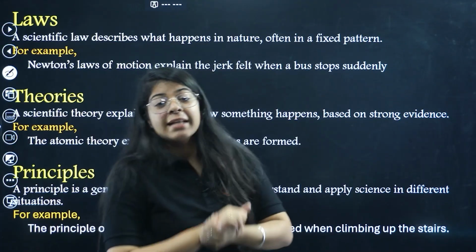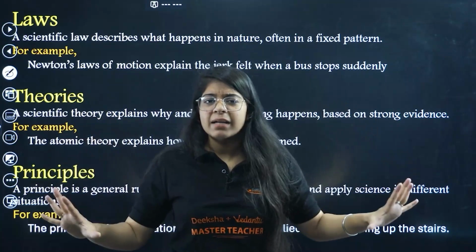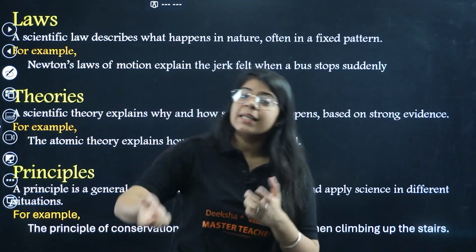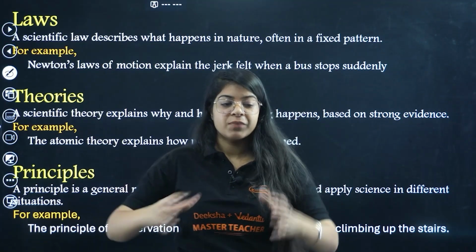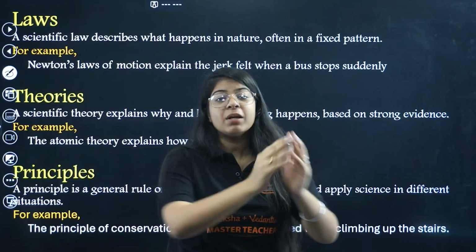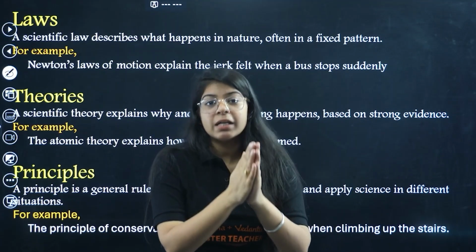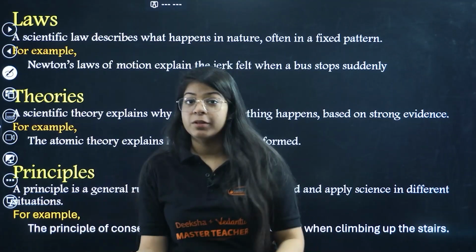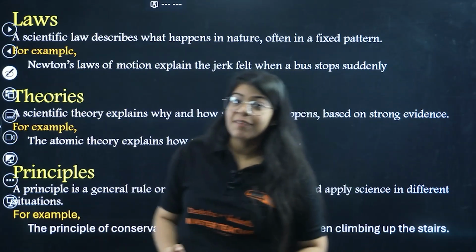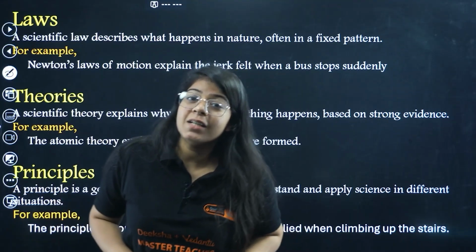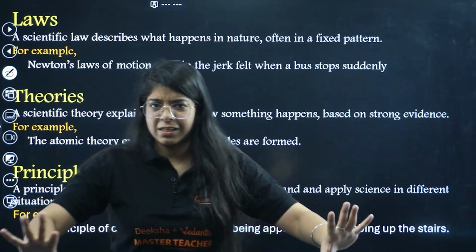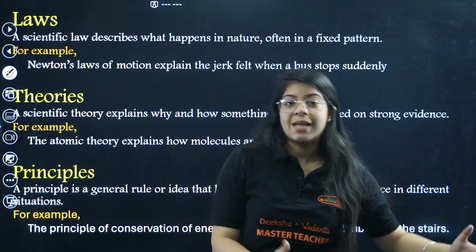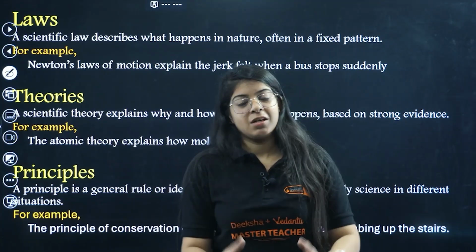Laws are true in every manner, everywhere on this earth, around this space. And if it is not true, then some conditions will be mentioned. If the temperature is 100 degrees Celsius, the water will boil. Now this might be true on earth but may not be true on the moon. So they will define that water will boil at 100 degrees Celsius on earth, with whatever conditions. Newton's laws of motion, how a car travels, how it stops, what is the acceleration, what is the velocity, all come under laws.